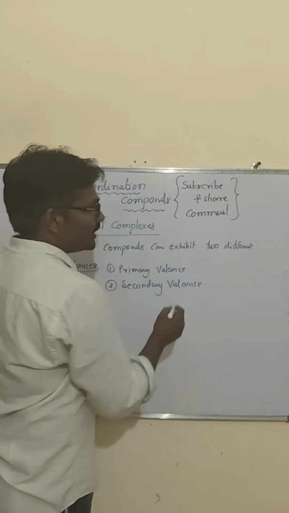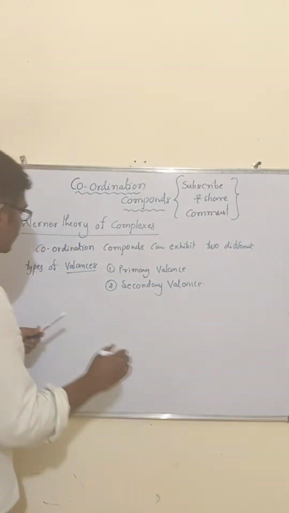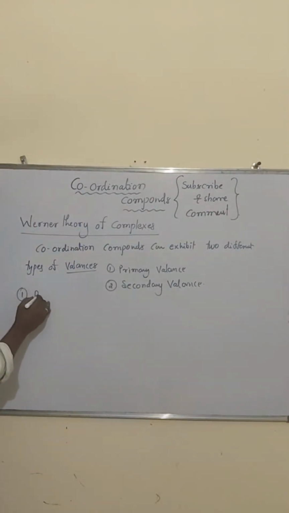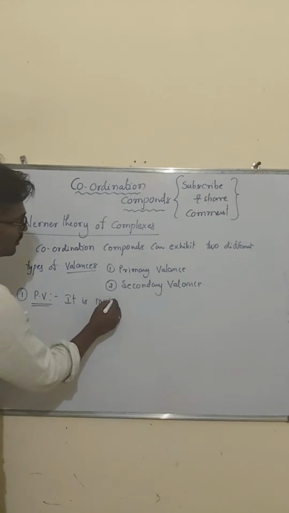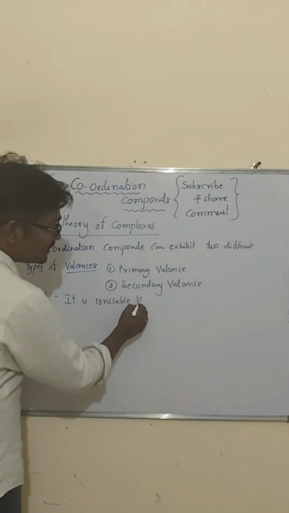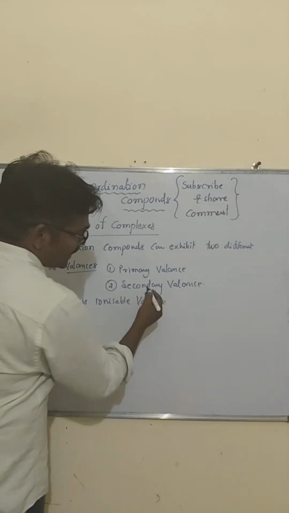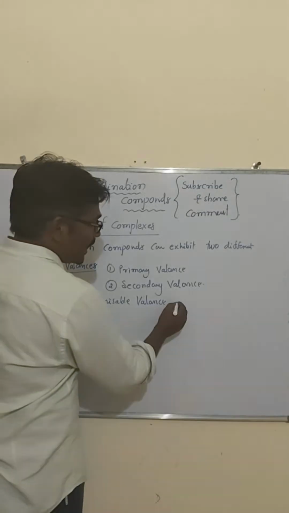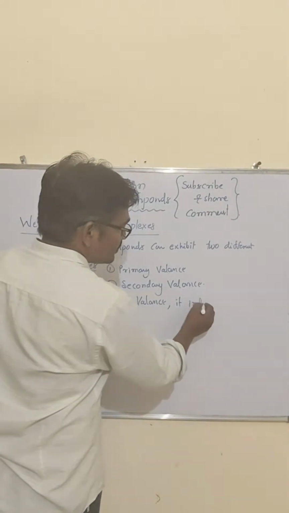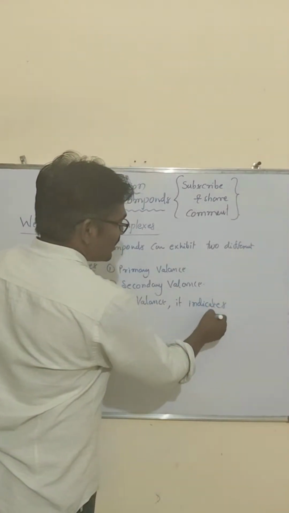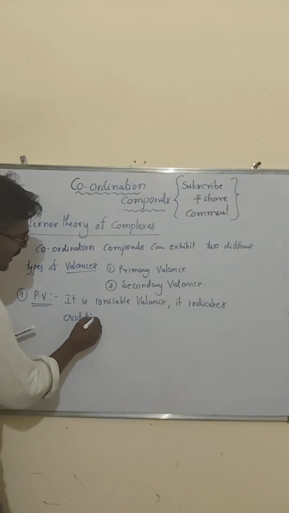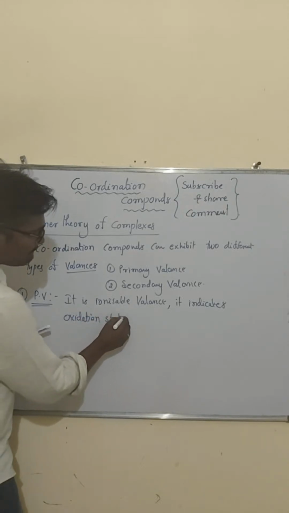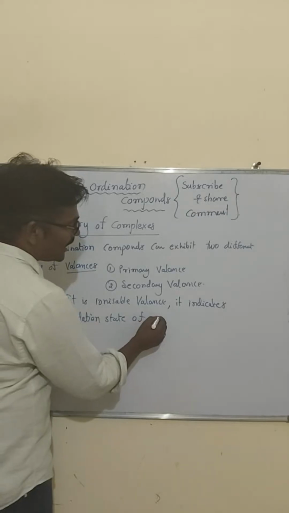First one we are taking, that is primary valency. Primary valency is an ionizable valency. It indicates the oxidation state of the central metal atom.